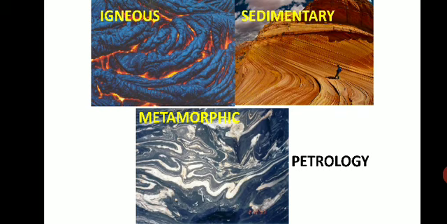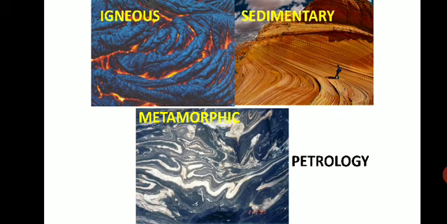There the sediments get deposited, and over a period of time, after compaction and cementation, the loose sediments convert into hard rock by a process called lithification. Rocks formed in this manner are called sedimentary rocks.